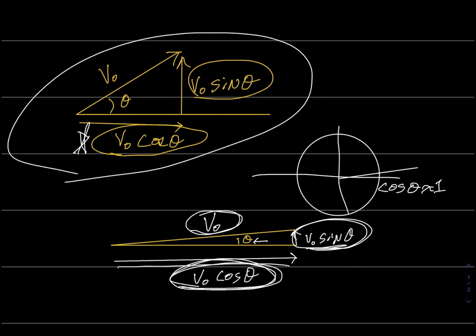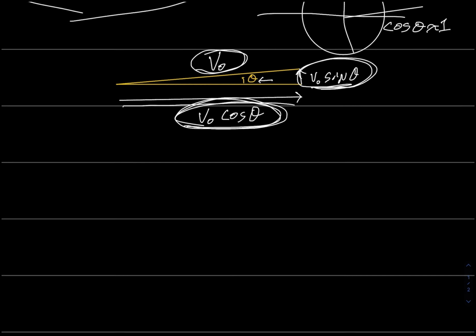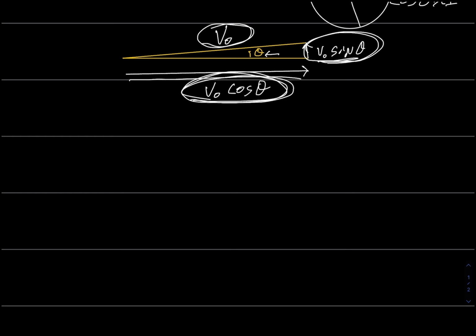All right, so let's see what the vertical component is. The vertical component of his speed is v sub naught sine theta. And what is going to happen to his vertical speed as he completes his jump? Well, what does gravity do? Gravity provides a downward acceleration. And gravity is going to eat away at his vertical velocity, and then it's going to start developing a negative vertical velocity for him if we consider that the velocity is positive in the upward direction.